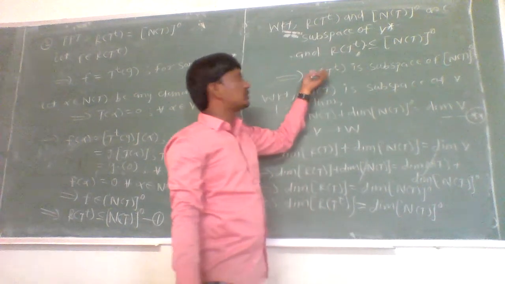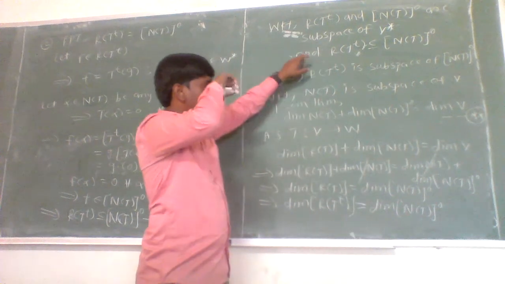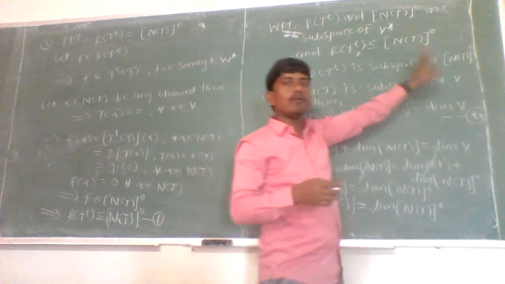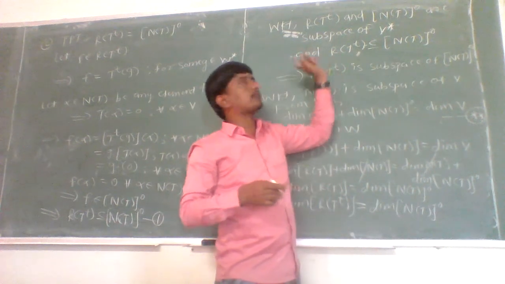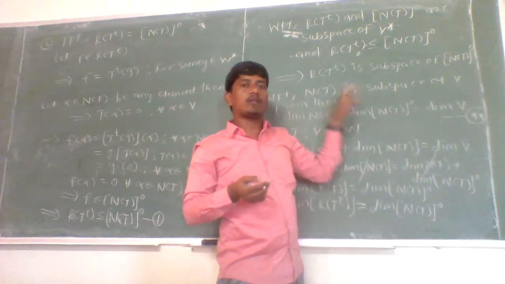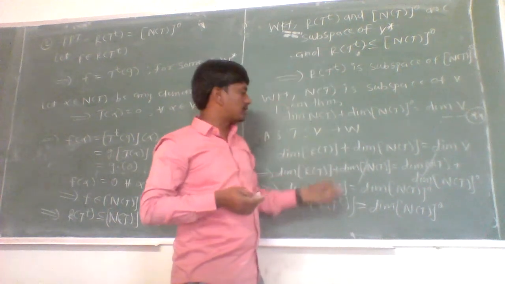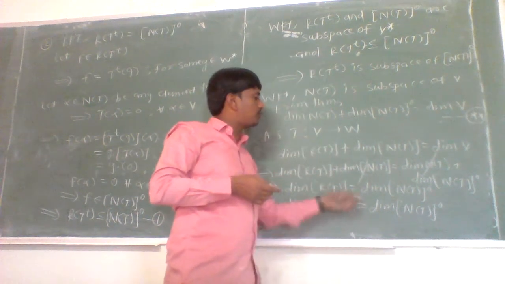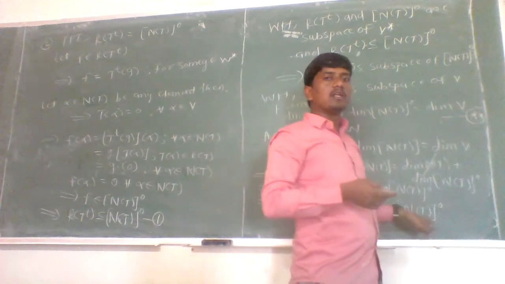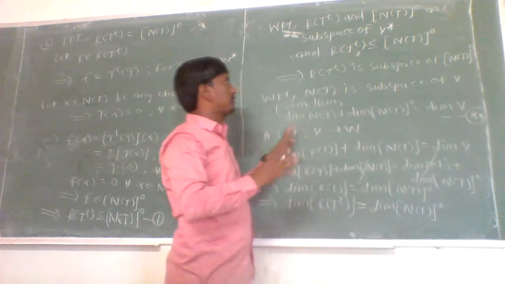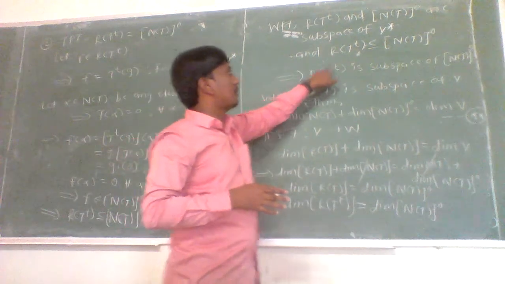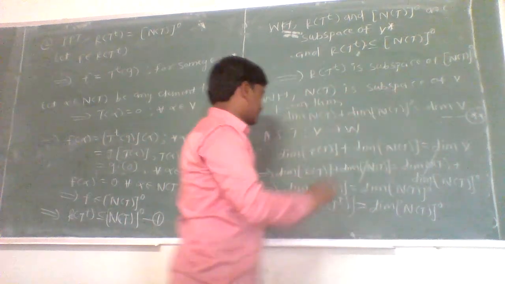If V1 is a zero subspace, then V1 does not have the same dimension as V2. And if V1 is a proper subspace of V2, then the dimension of V1 is not equal to the dimension of V2. So these two conditions are not possible here. Since the dimension of the range space of T^T is equal to the dimension of the annihilator of the null space of T, there is only one possibility: the range space of T^T is equal to the annihilator of the null space of T.